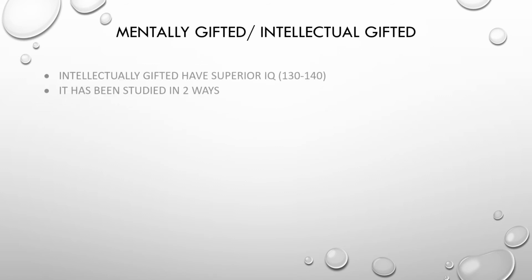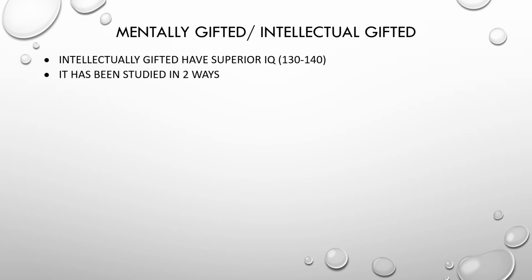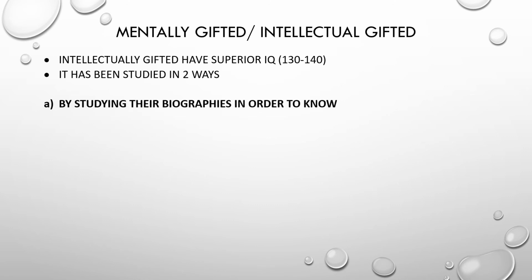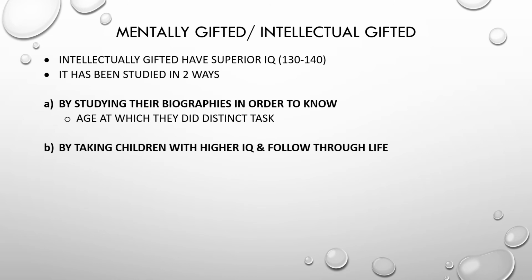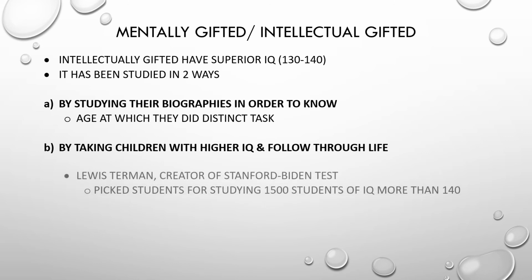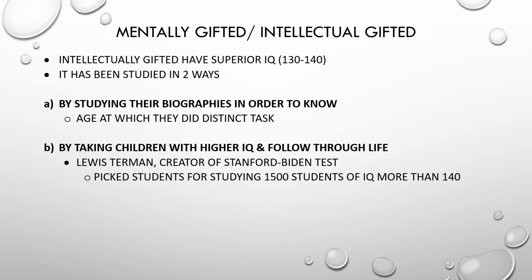Now we have mentally gifted or intellectually gifted. They are people of IQ of 130 to 140. It has been studied in two ways: by studying their biographies in order to know the age at which they did exactly the task, and by taking children of higher IQ and following them throughout their life. Louis Terman, creator of the Stanford-Binet test, picked 1500 students of IQ more than 140 for studying.